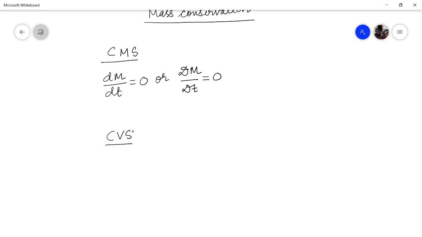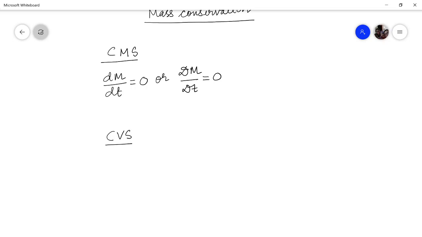So in terms of a control volume system, when you apply mass conservation, you get a relationship between density and the velocity field. That particular relation is what we call the continuity equation.